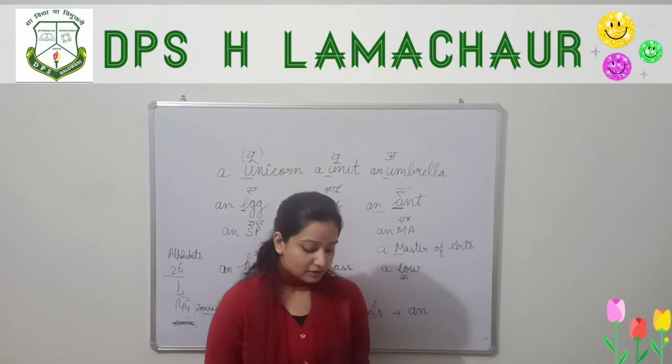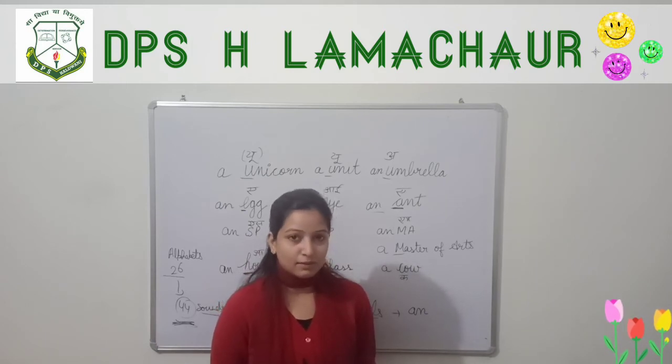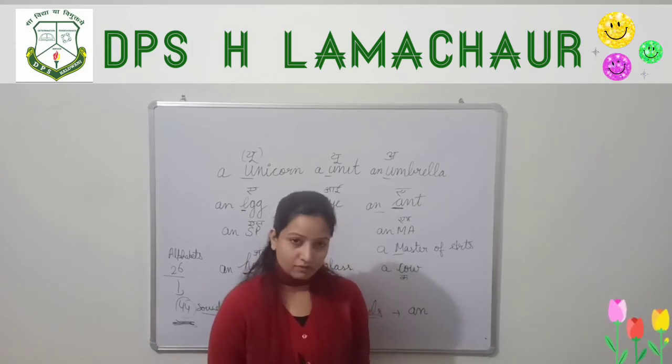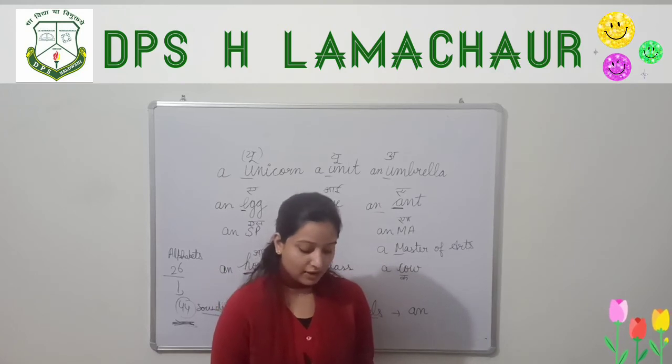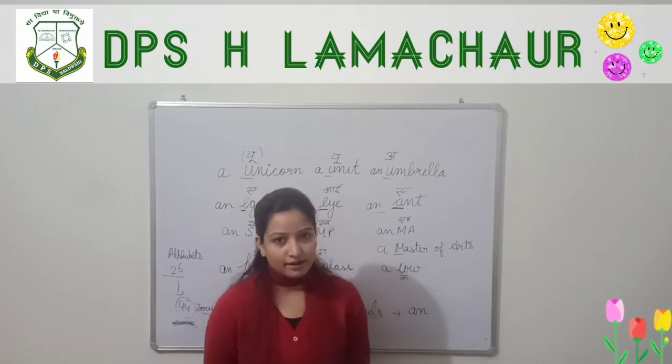Okay, and so we have to write a, because it starts with B. B is a consonant, so write a. I saw an egg of a bird in a nest.